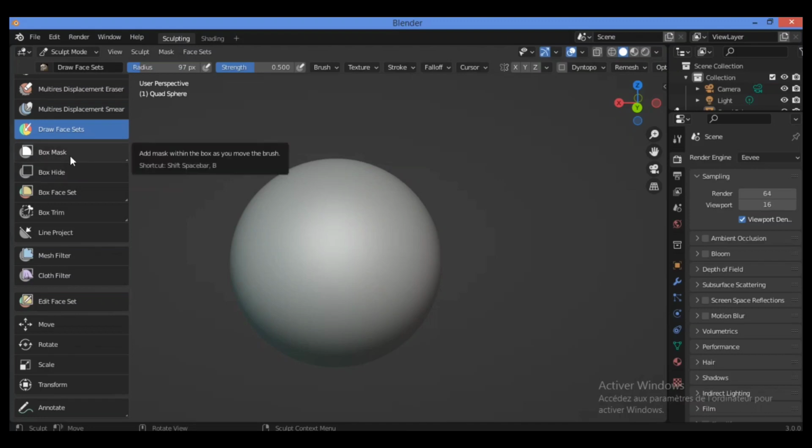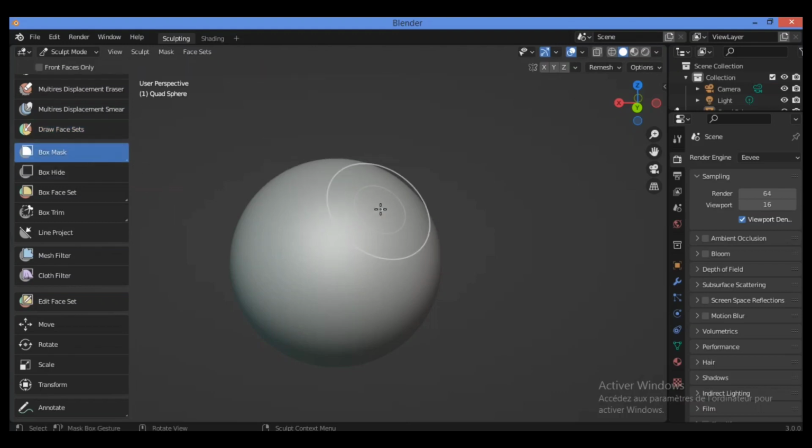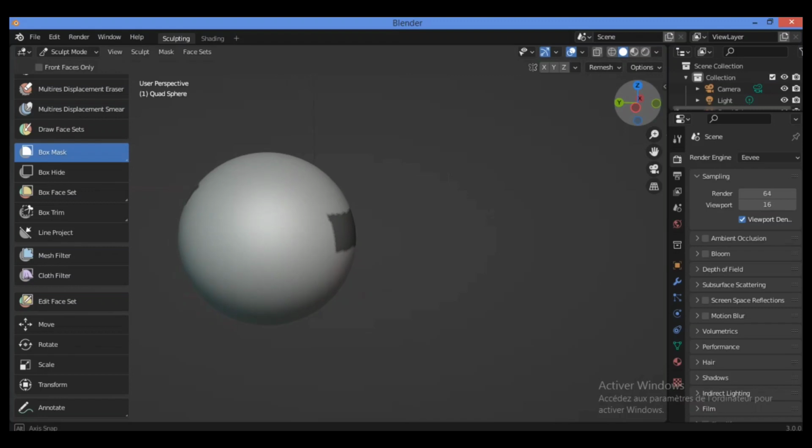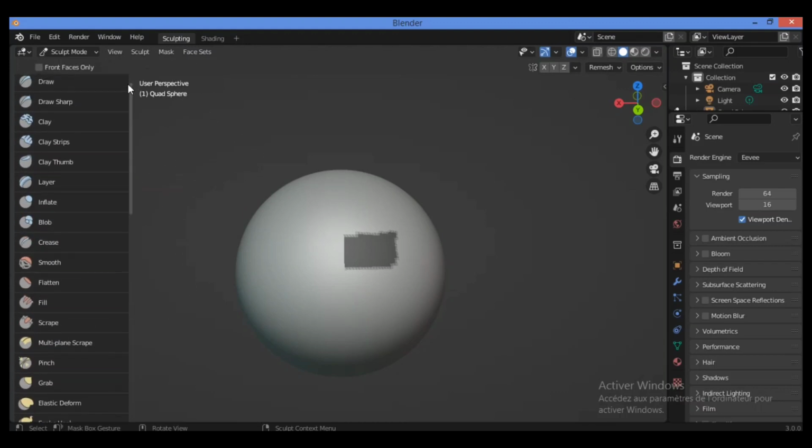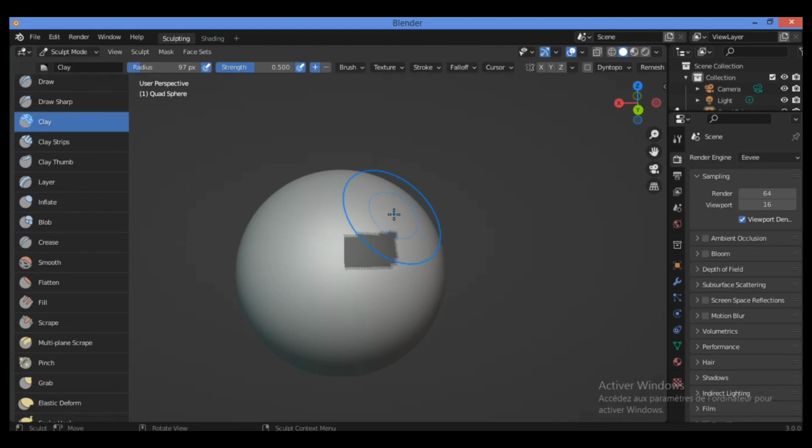Let's move to the other brushes and tools like box mask. One click on it to select it. For example, let's select this rectangle as shown here on both the sides on this quad sphere for the box mask. Scroll up, for example, to make this.